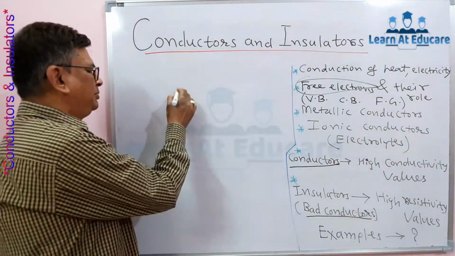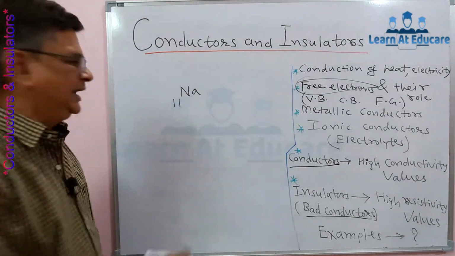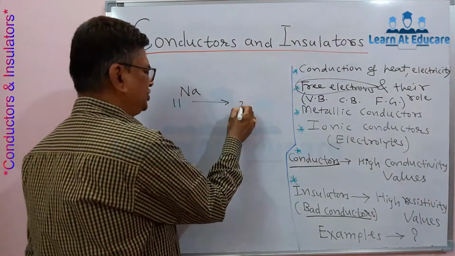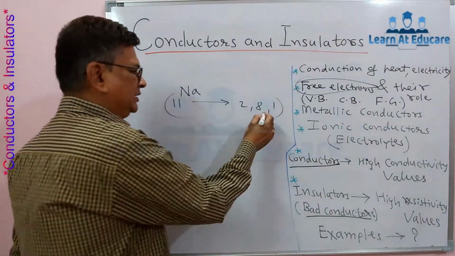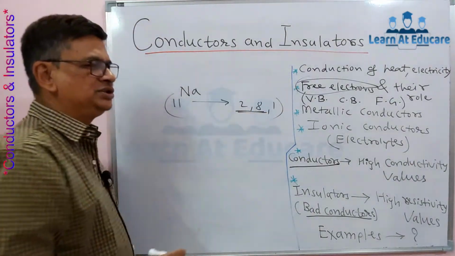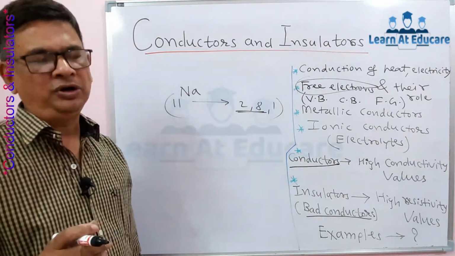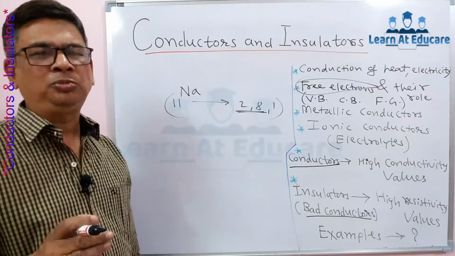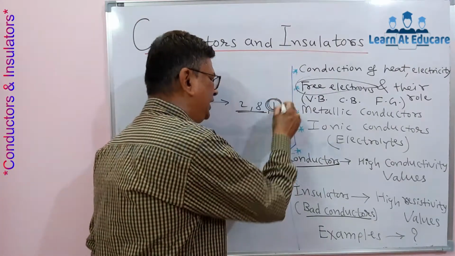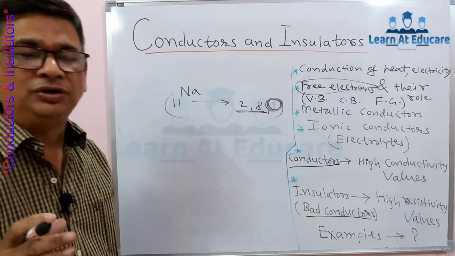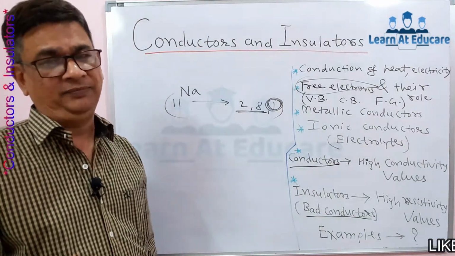We take the example of the element sodium. Do you know sodium has atomic number 11 and its configuration is 2, 8, 1. The inner shell electrons, 2 and 8, are closely packed in the atom, bonded in the atom, and they have more force of attraction towards the nucleus. But this outermost one electron, that is the free electron, can be easily donated for current and heat conduction.